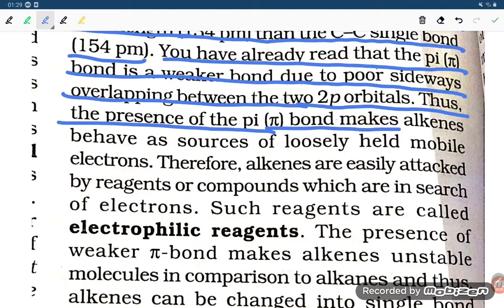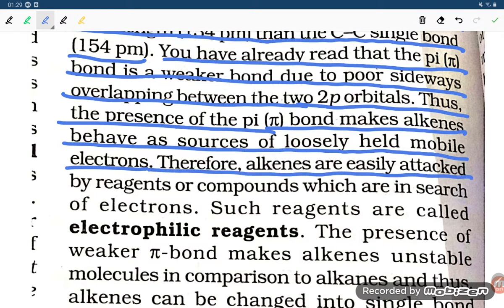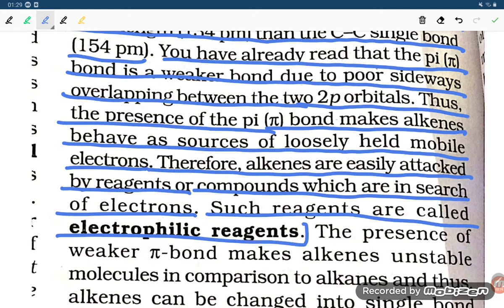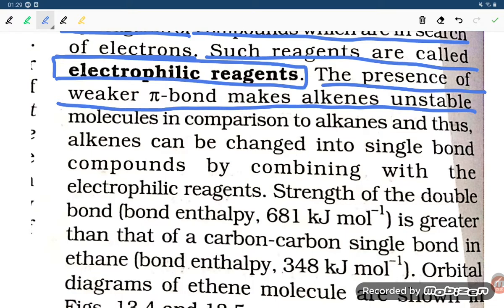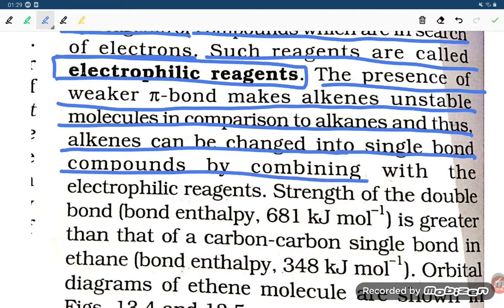Thus, the presence of the pi bond makes alkenes behave as a source of loosely held mobile electrons. Therefore, alkenes are easily attacked by reagents or compounds which are in search of electrons. Such reagents are called electrophilic reagents. The presence of the weaker pi bond makes the alkene an unstable molecule in comparison to alkanes, and thus alkenes can be changed into single bond compounds by combining with the electrophilic reagent.